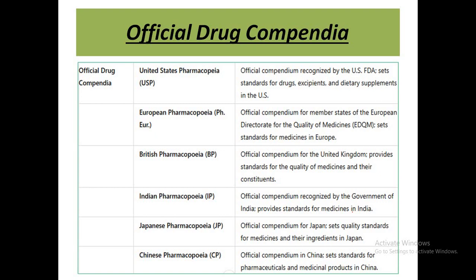It sets standards for medicines in Europe. Similarly, we have the British Pharmacopoeia, Indian Pharmacopoeia, Japanese Pharmacopoeia, and Chinese Pharmacopoeia. These are all published by the government bodies of the specific countries. Therefore, they are known as the official drug compendia.